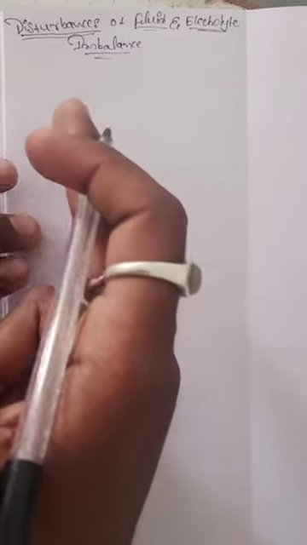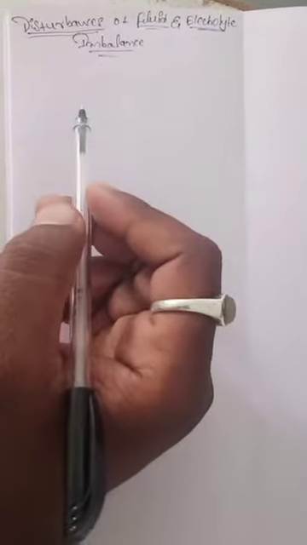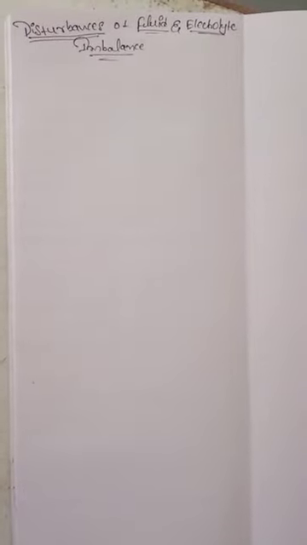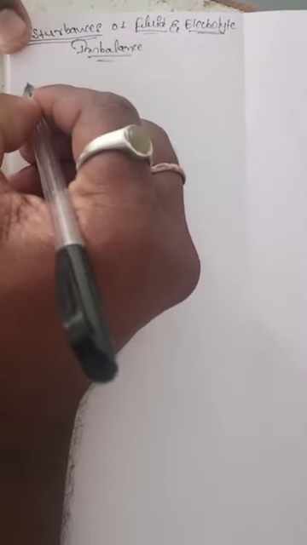Today we are discussing the disturbance of fluid and electrolyte imbalance. First of all, we will discuss fluid balance and dehydration. How is the fluid and electrolyte balance disturbed due to the dehydration process, due to the elimination of contents from our body to the environment? What disturbances occur in this part? First, we will discuss fluid balance.